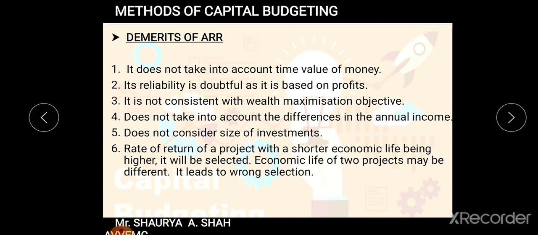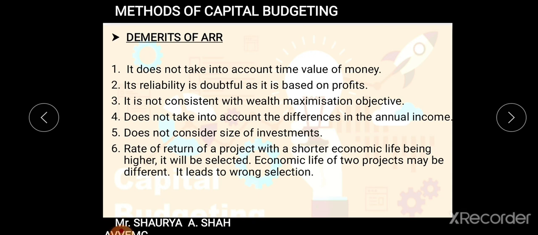Again students, we'll continue in the next lecture with the rest of the methods. In the next lecture we will cover most of the methods along with sums. Then we'll start with the university sums of this particular chapter with different methods.